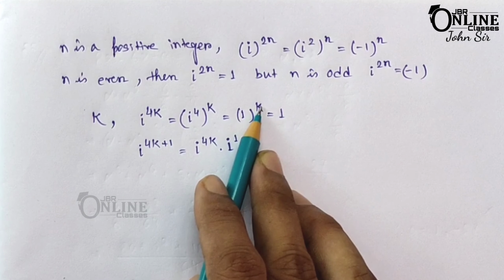Okay, similarly i to the power minus 4k, so that equal to i to the power 4 whole to the power minus k, so that equal to 1 to the power minus k, that equal to also 1, and i to the power minus 4k plus 1, that equal to i to the power minus 4k, and then i inverse or i to the power minus 1. So you can also write this one 1 by i, so that equal to minus i. Okay, so these are the integral powers of i.